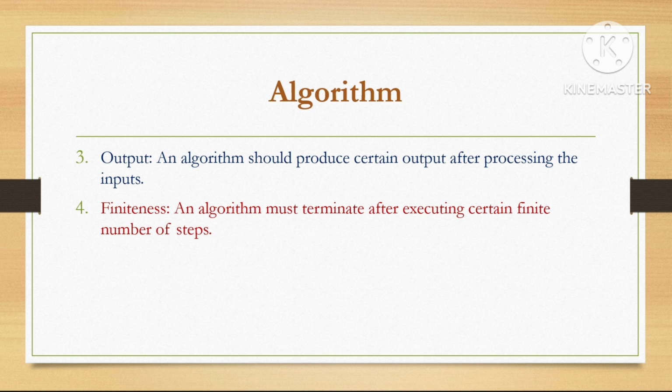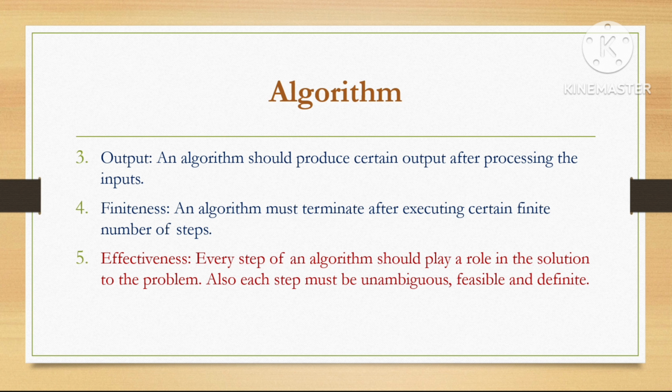Fourth is finiteness. An algorithm must terminate after executing a certain finite number of steps. And the last characteristic is effectiveness. Every step of an algorithm should play a role in the solution to the problem. Also, each step must be unambiguous, feasible, and definite. So, when an algorithm achieves all the given characteristics, it will give the best solution of a given problem.